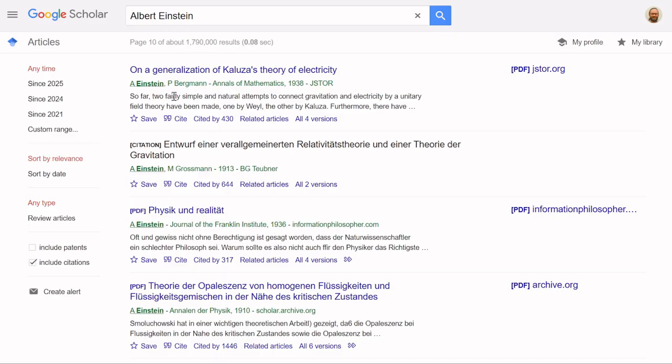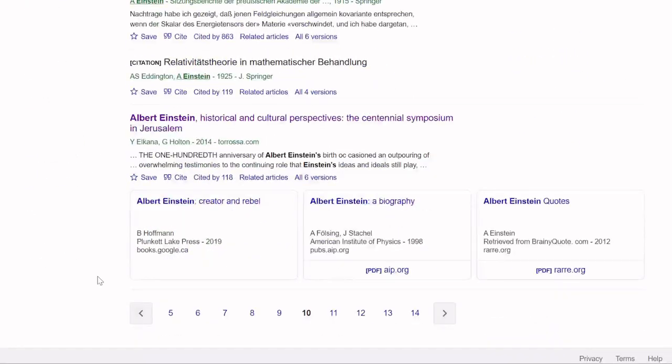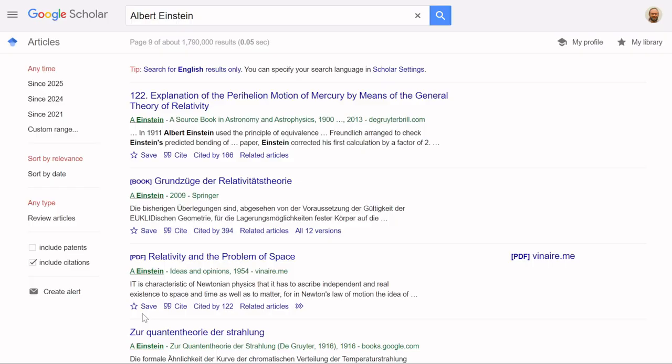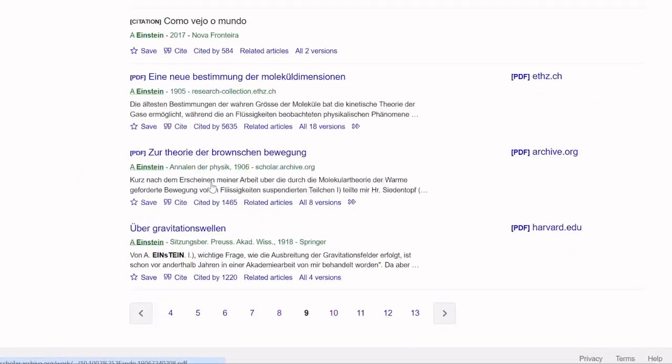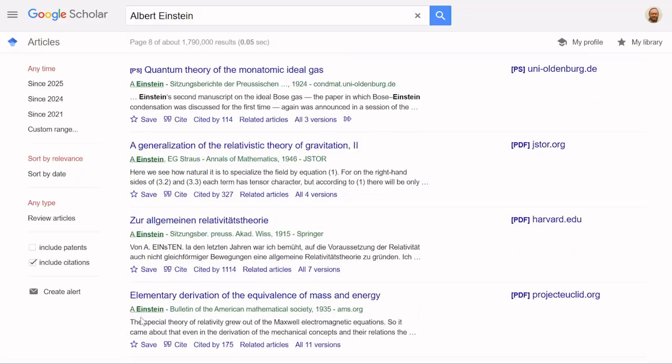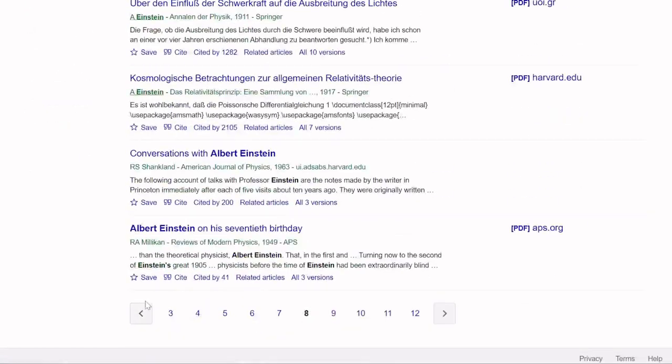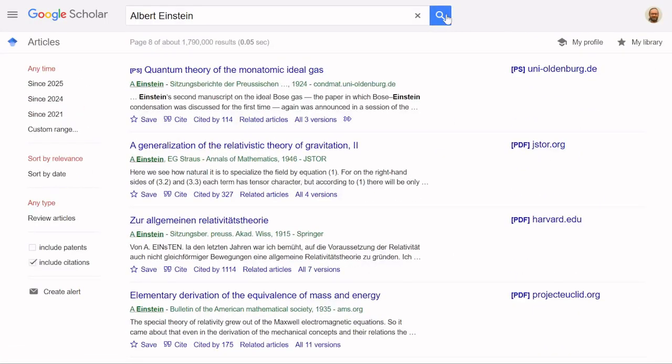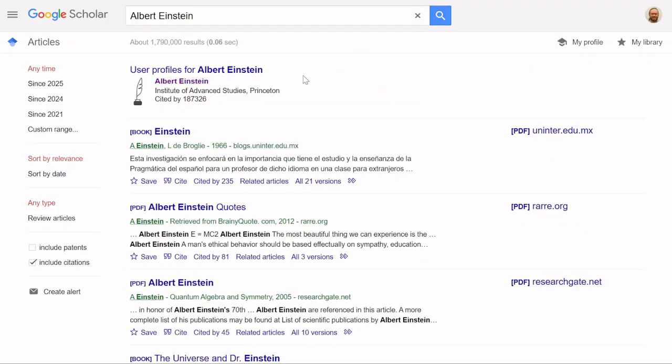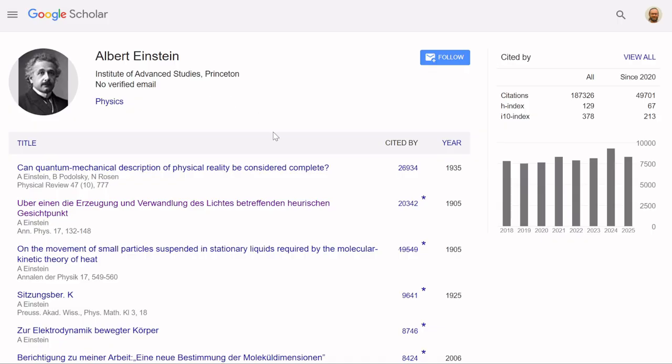Now, if we go back to the first page, in addition to searching for papers, this is going to take a while. Let me just do the search again. There we go. In many cases, there is a profile available, so you can search specifically for the author, and then you get a page like this.